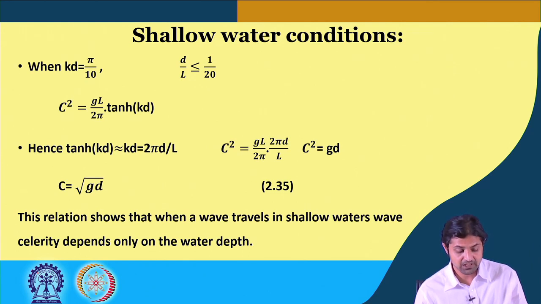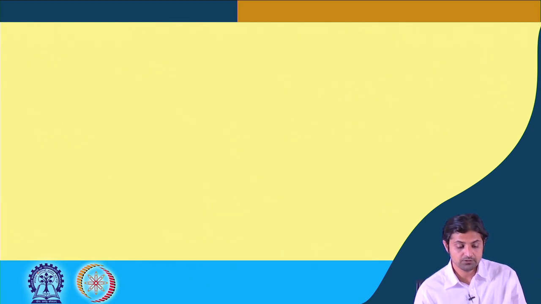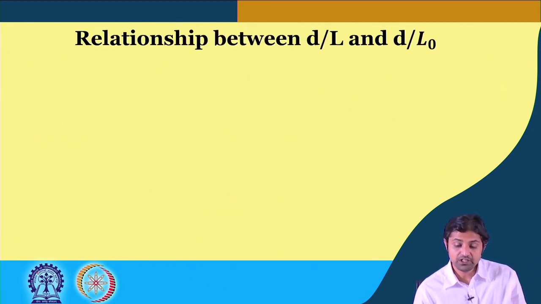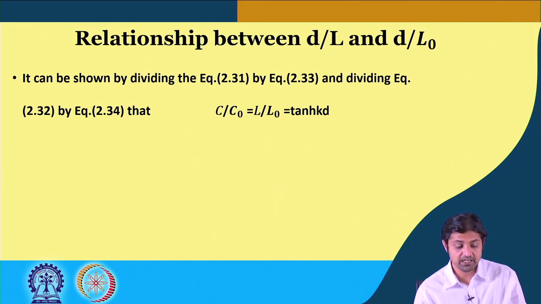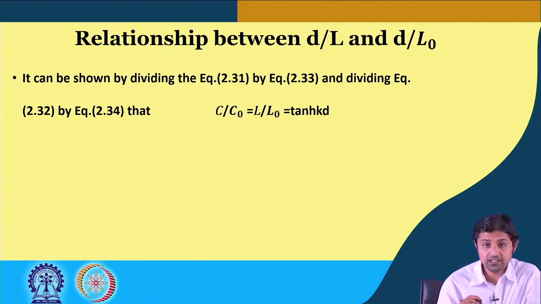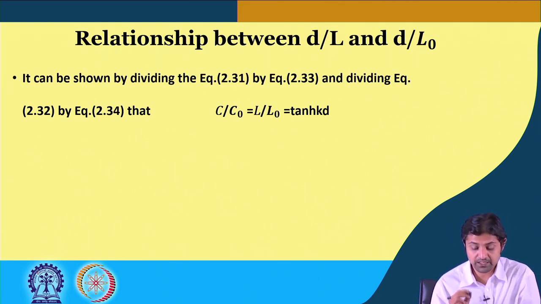So, as I said, this relationship shows that when a wave travels in shallow water, wave celerity depends only on the water depth. Now, relationship between d by L and d by L naught. If you divide equation 2.31 by equation 2.33 and equation 2.32 by equation 2.34, we can simply get, so 2.31 and 2.32 are the equations for the general form, and 2.33 and 2.34 are those of deep water.